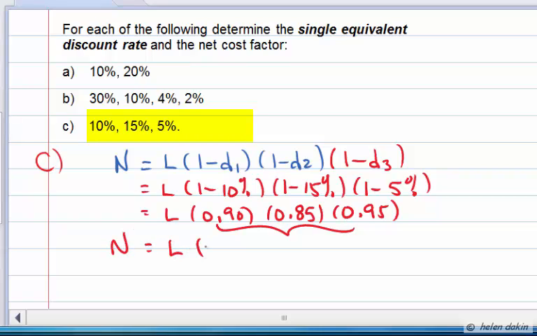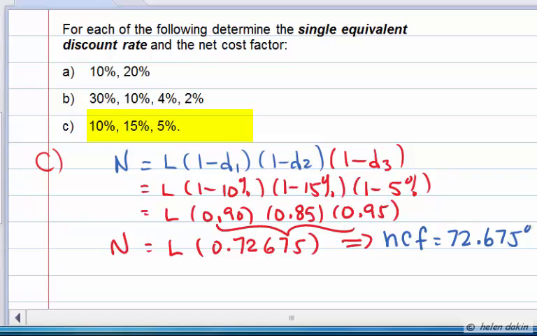Multiplying the 3 cost factors together, we end up with a net that is equal to list multiplied by a factor of 0.72675. This means that our net cost factor is 72.675% of our list price.